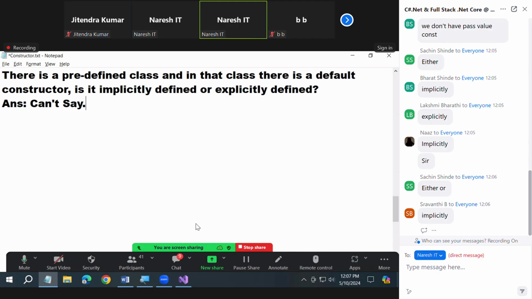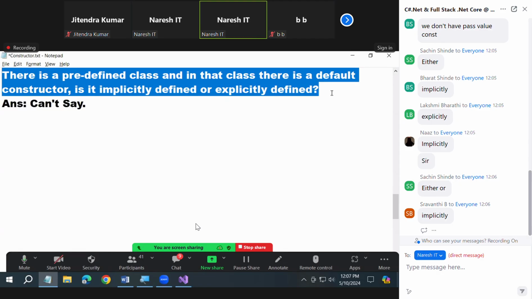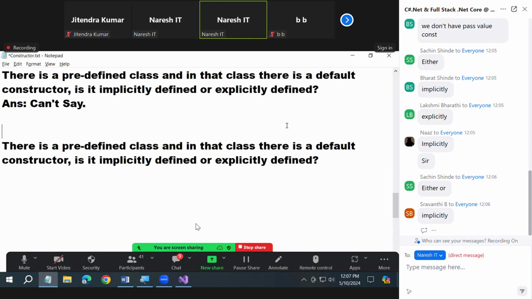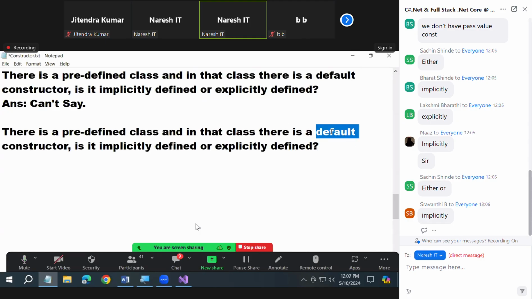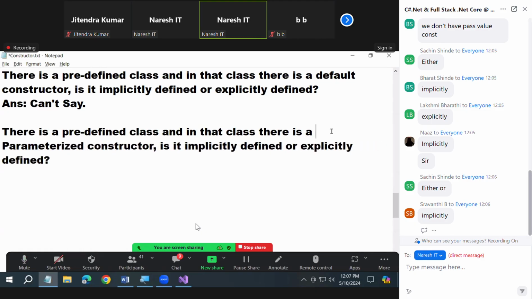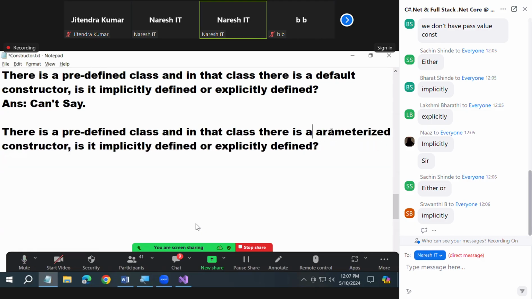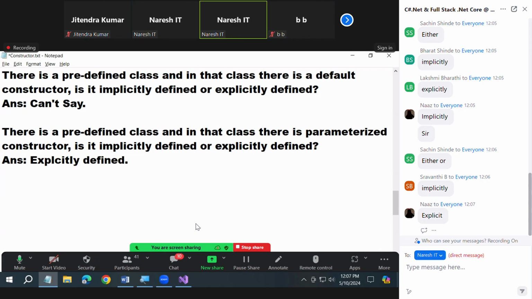But if the question is asked like this, read it. What is the answer? Explicitly defined. Why did I ask this question? To make you understand a point.